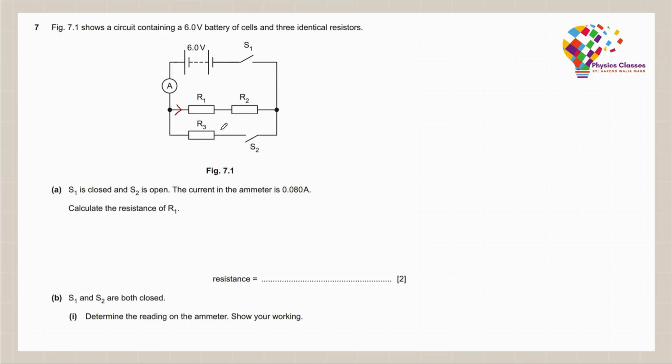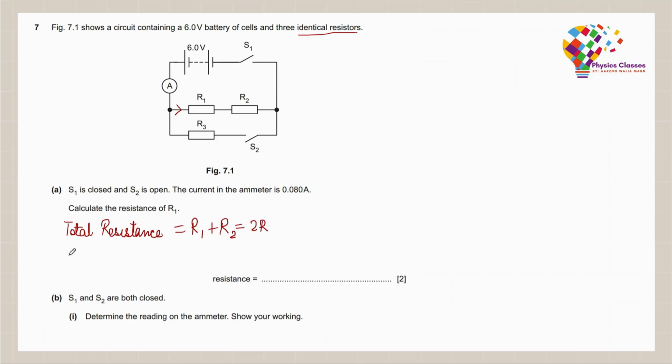So now, since R1 and R2 are in series, therefore the total resistance here will be equal to R1 plus R2. So this would simply be equal to 2R because R1 and R2 are identical. So if I assume each resistance to be R, this is 2R.